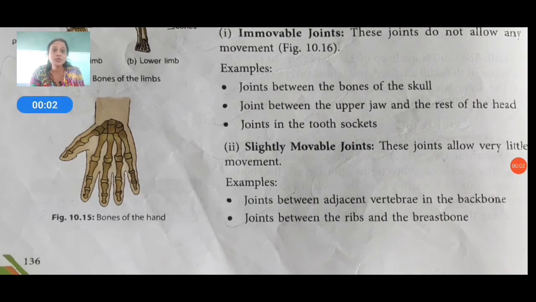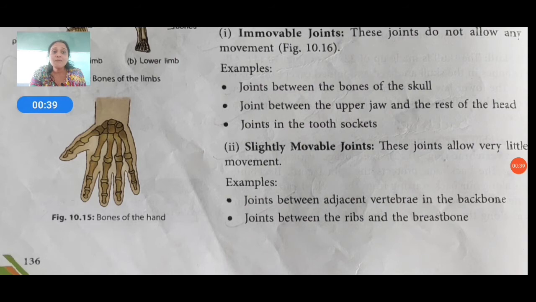Immovable joints, these joints do not allow any movement. That means they cannot move any of our body parts. For example, the joints between the bones of the skull. In the bones of the skull, we can see this type of joints. Joint between the upper jaw and the rest of the head. Then joints in the tooth sockets. These types of joints are immovable joints which do not allow us to move our parts.